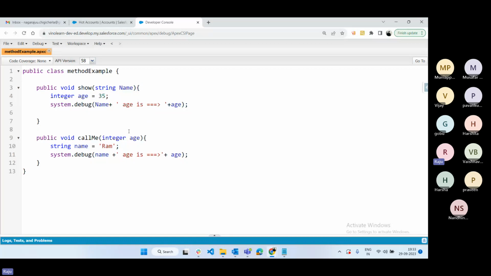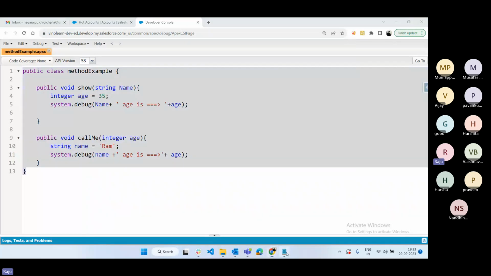If you refer to this class in any other place, or if you want to execute this method in another class, then you have to pass the expected parameter, otherwise the code is not saved and not executed. In the previous example, without passing any parameter it will execute. Why? Because that method is a method without parameter. Now this method is expecting some value, you have to pass that value, then only it will execute. So this is something like a method without return type, with a parameter. Hope you are clear.